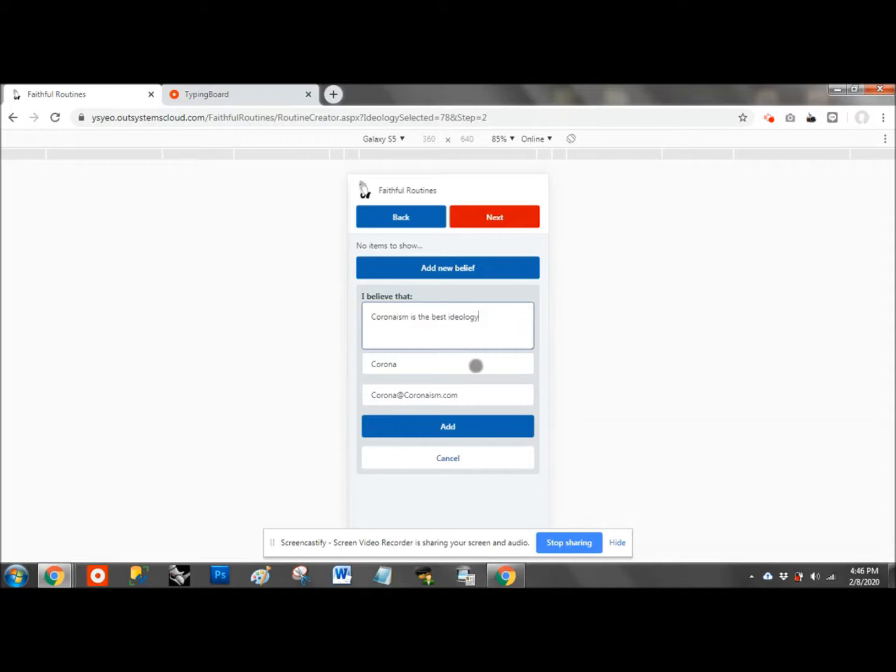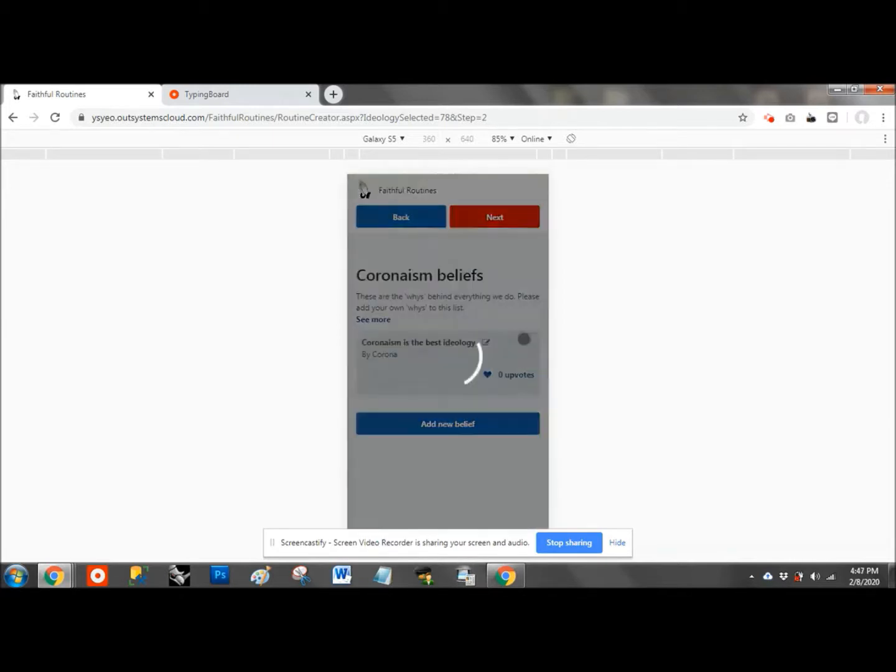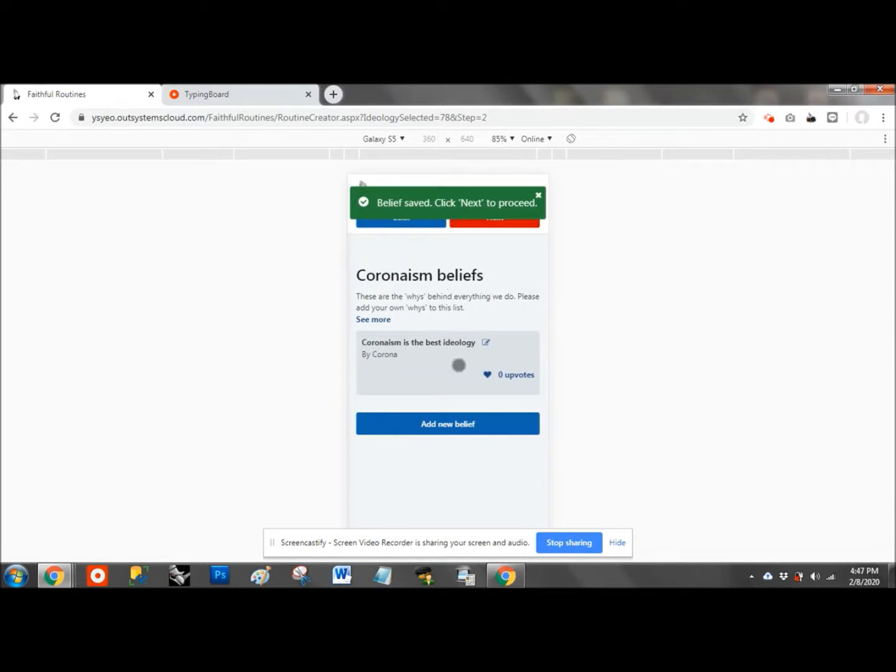Okay, and yes, see, because they are stored as session variables, they are loaded, so I do not have to type them again. Okay, so when typing, feel free to have multiple spaces and leading and trailing spaces, because all this will be trimmed by my code upon submit. So when submitted, post will be tied to a user if it exists, and otherwise a new user record will be created. Okay, you can see this belief is saved.